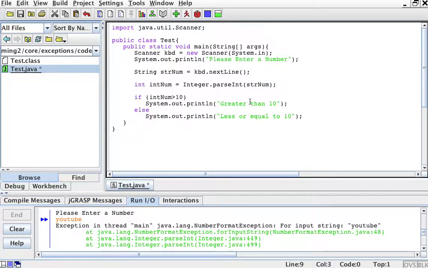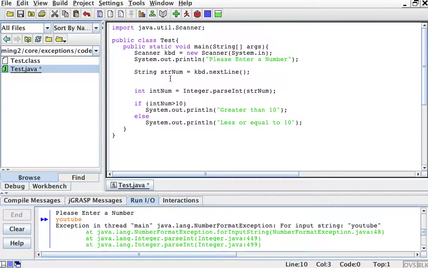So what I'm going to do is surround this code with what's called a try and catch block. I'm going to surround this whole block with the try and catch. Just so basically, if I couldn't create a number from this string, then I won't do any of this. So the code goes together. So I'm going to say try and then indent.